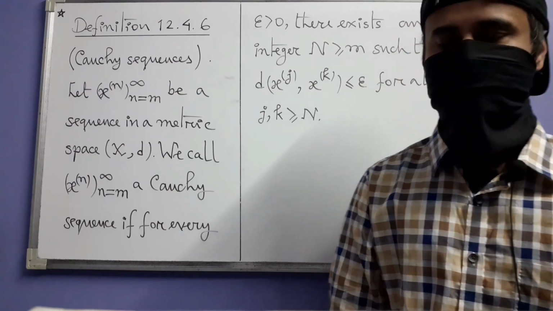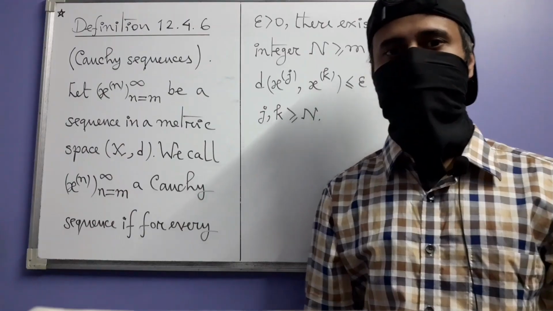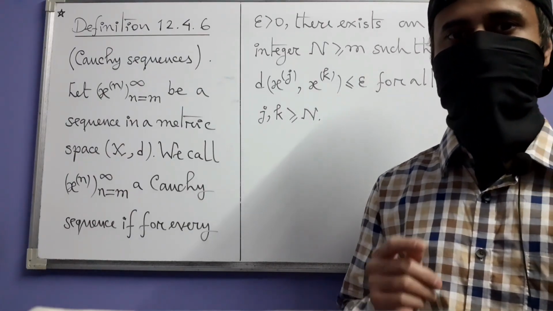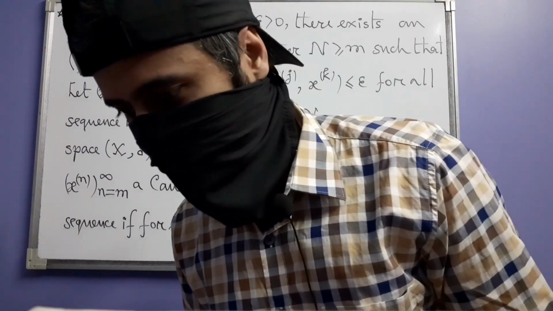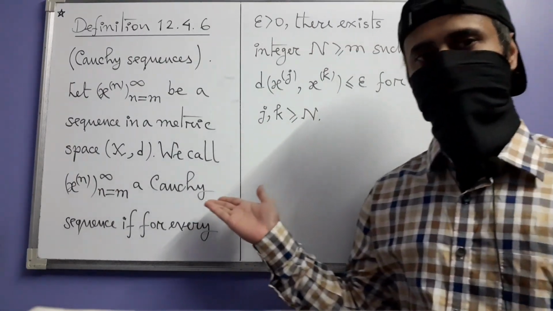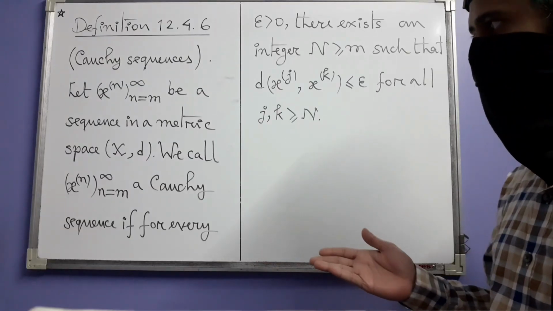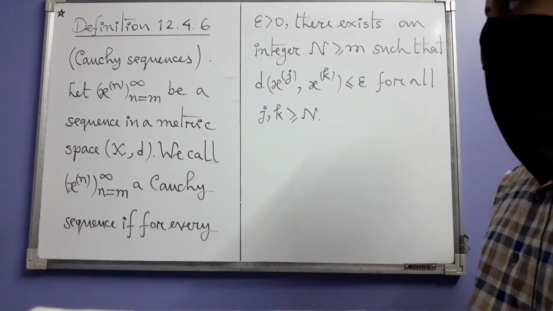So let us next continue our section with the definition of Cauchy sequences. If you remember, long ago we defined Cauchy sequences of rational numbers in definition 5.18. So we are going to now do that same thing but now in a general metric space. So this is the definition.